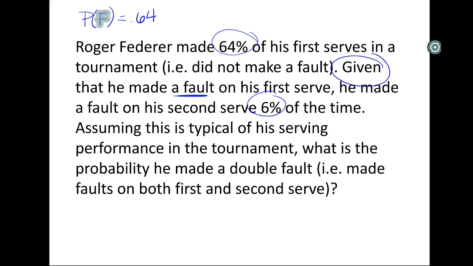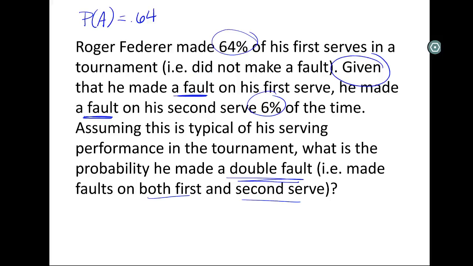Given that he made a fault on his first serve, so this is the opposite. Maybe I should change my fault. Maybe I should make this made for the first serve. So this is, a fault is made complement, right? He made a fault on his second serve, so also an MC, but this is on the second one. Oh, this is getting confusing. But then we're asked, what's the probability he makes a double fault? So faults on both the first and second serve. So, oh, this question, I'm sad. It's not even easy to do with the probabilities because we have this, like, maybe this shouldn't be M, this should be, maybe this should be, I keep trying to come up with new numbers or letters.